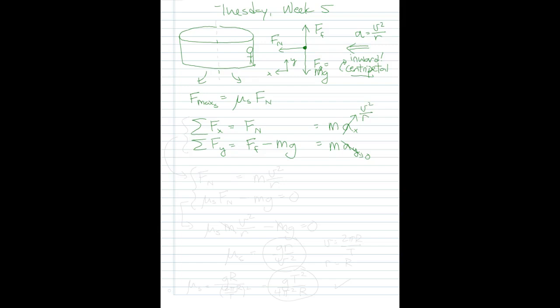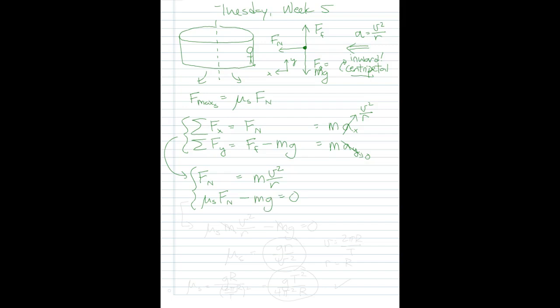Now, it doesn't mean that they're getting any closer to the center of rotation. They're not, but they're accelerating away from a path of constant velocity. Okay, so I'll rewrite this system of equations, and I get that the normal force is equal to mv squared over r, and instead of the friction force, I'll write mu s times the normal force minus mg equals 0.